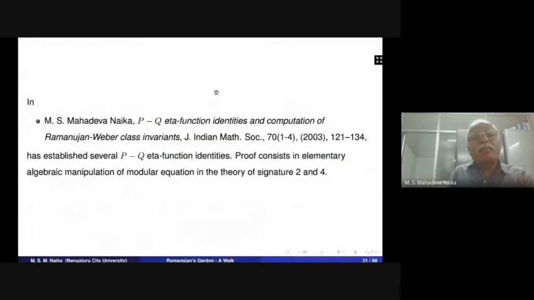So in the following paper, I established several PQ theta function identities. The proof consists of elementary algebraic manipulation of modular equations in the theory of signature 2 and 4.